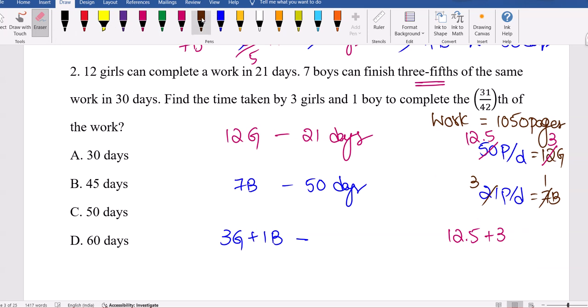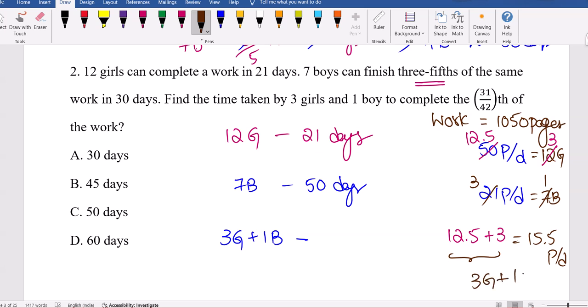So this group of people can type 15.5 pages per day. So who is that? It is 3 girls and 1 boy. Now the question is the time taken to complete 31 by 42 part of the work.